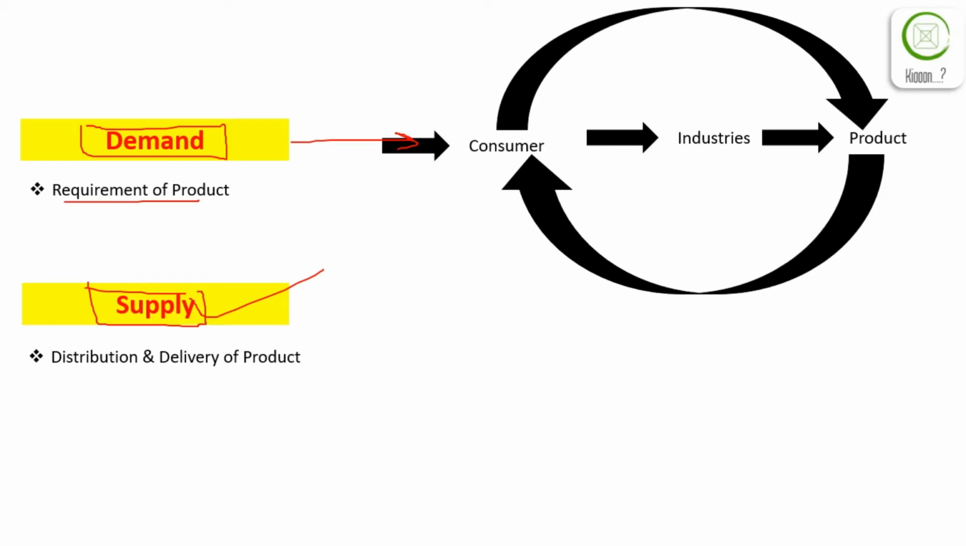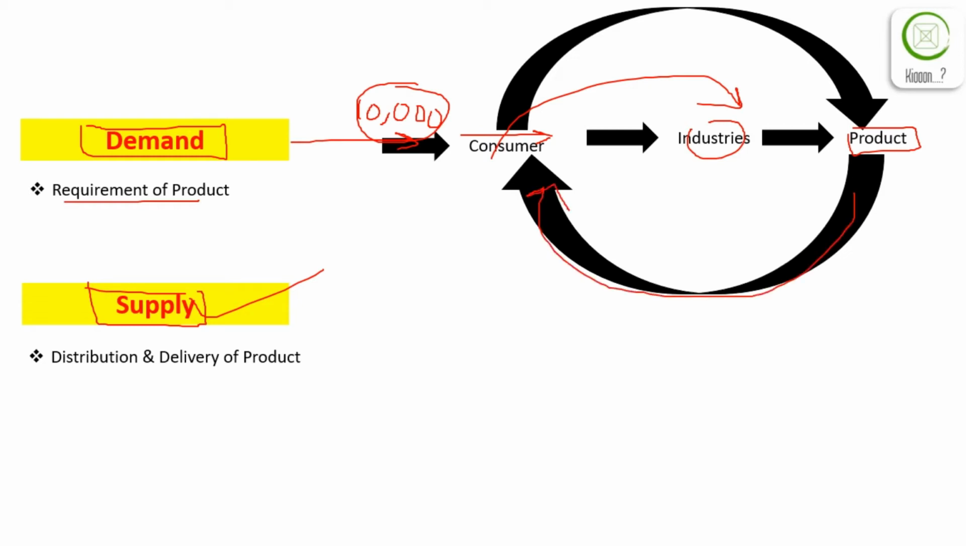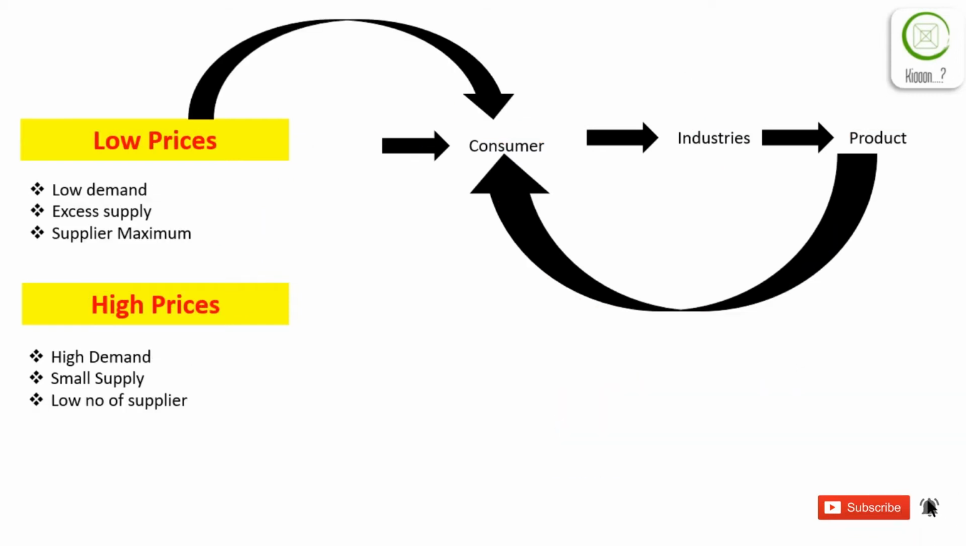For example, there is a requirement of 10,000 smartphones from any city of any country in the world. This demand will be given to industries to manufacture these products and deliver them to the consumer. First of all, the requirement is considered as the 10,000 smartphones, while the delivery of the product which was manufactured by industries to the consumer will be considered as the supply chain network. How they will increase or decrease the prices we will discuss later in this section.